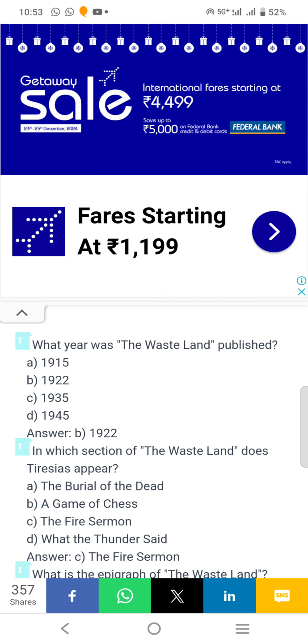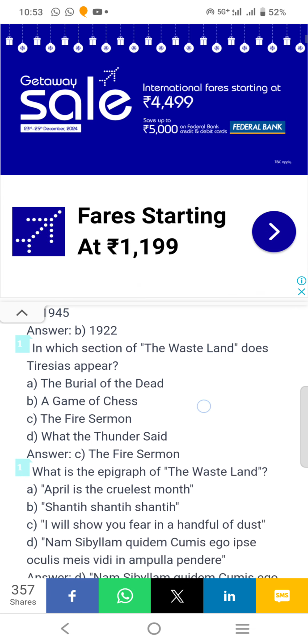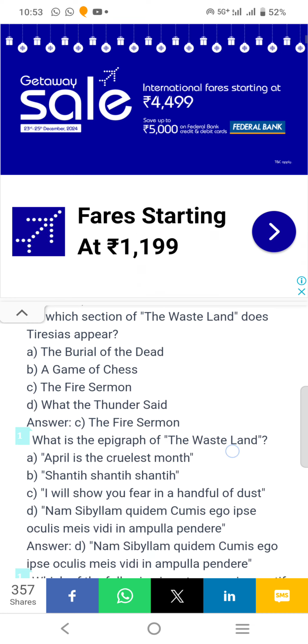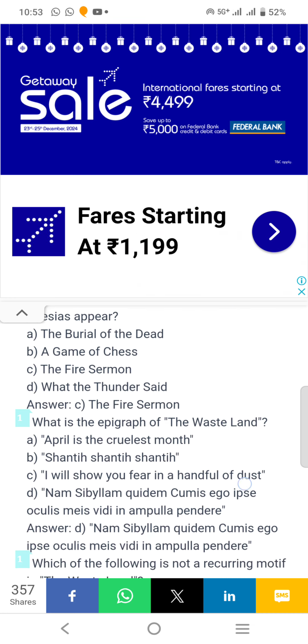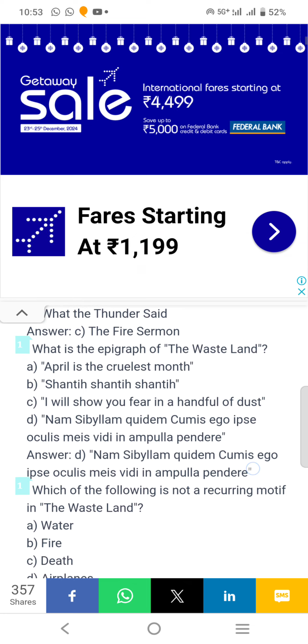What year was The Wasteland published? 1922. In which section of The Wasteland does Tarsus appear? The Fire Sermon. What is the epigraph of The Wasteland? D. Nam Sibyllam quidem, in German language.